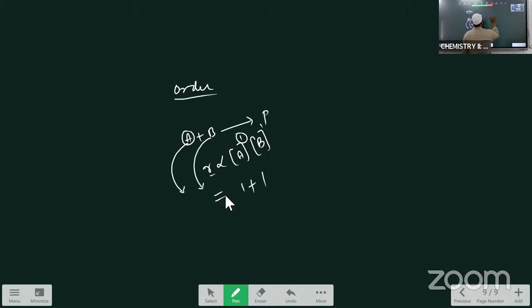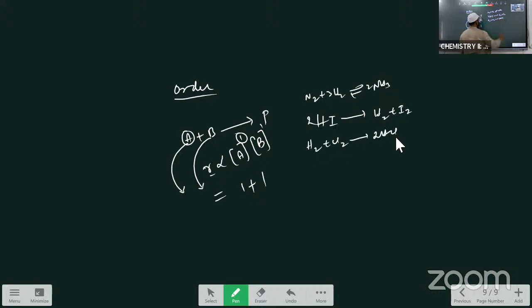First one I am writing is the dissociation of HI: 2HI gives rise to H2 plus I2. Now N2 plus 3H2 gives rise to 2NH3. These are the examples for the zero order reaction. H2 plus Cl2 gives rise to 2HCl. These are the examples for the zero order reaction.